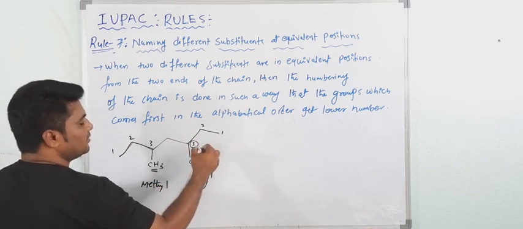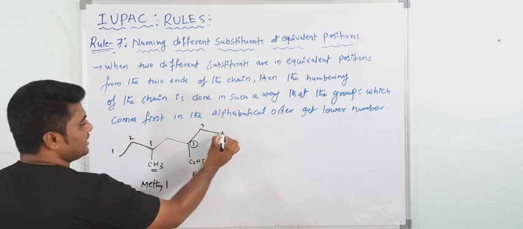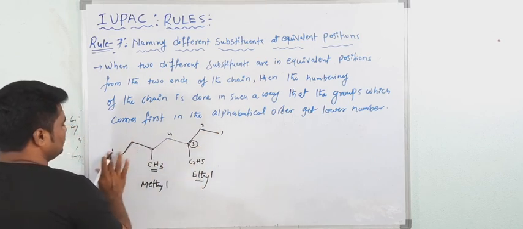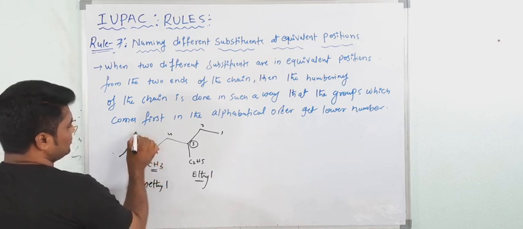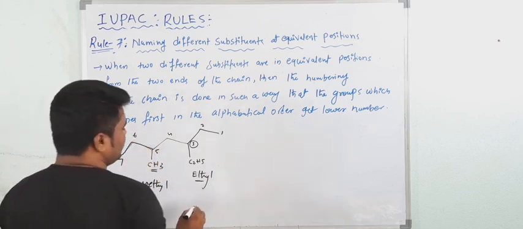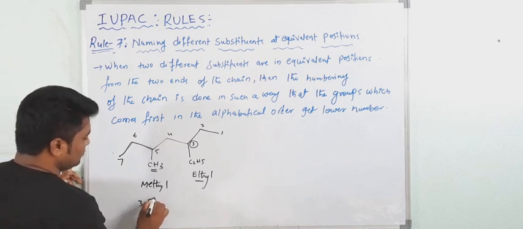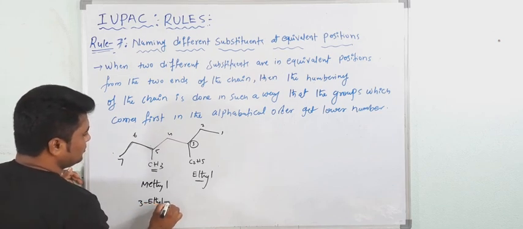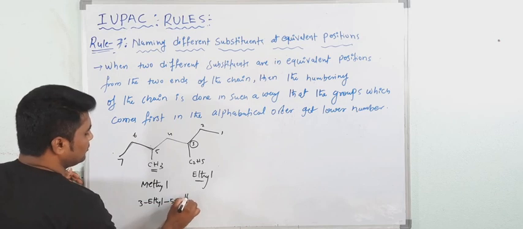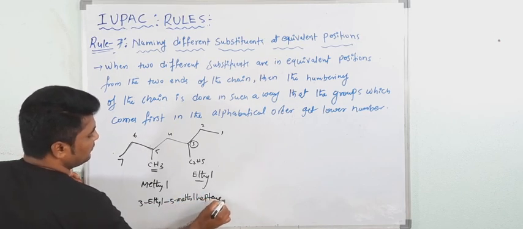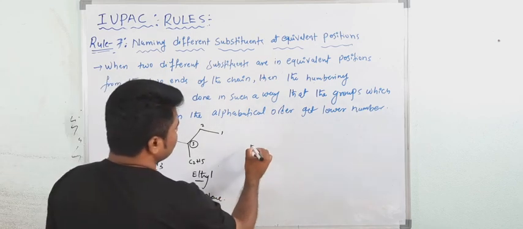So the numbering starts from right to left. 1, 2, 3, 4, now 5, 6, 7. So what would be the name of this compound? See, at 3 ethyl, then 5 methyl, heptane.